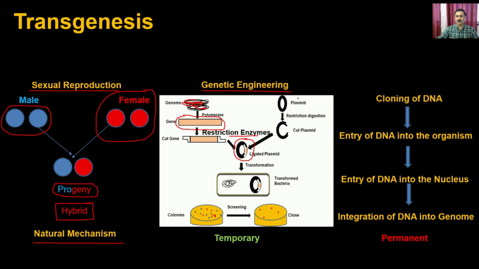Similarly, you have to process the vectors, and then you are going to put them together for the ligation reaction, and that's how you are actually going to get the chimeric DNA. This chimeric DNA then has to be introduced into the organism of your choice, and at this stage this particular DNA can remain within the cytosol. For example, when we are introducing this into the bacteria, it is actually going to give you the transformed bacteria. But there are other cases.